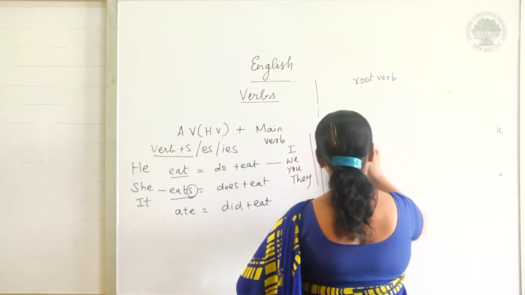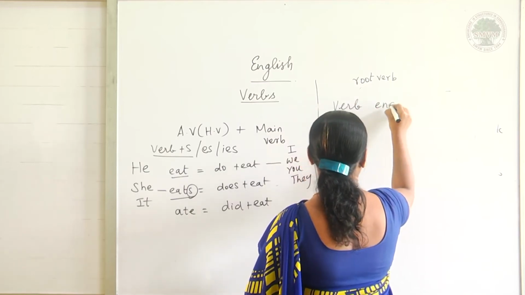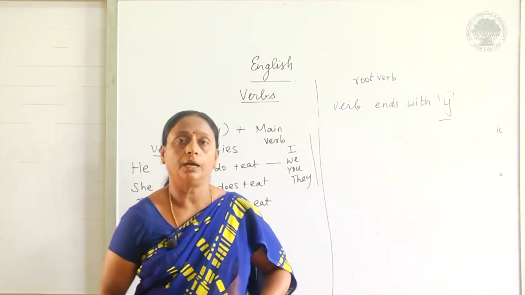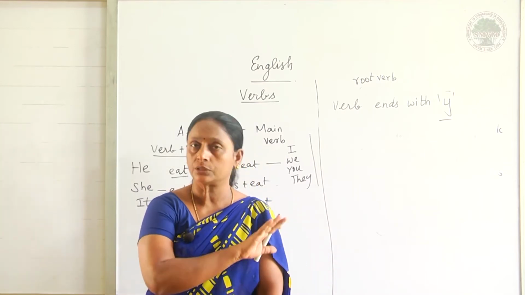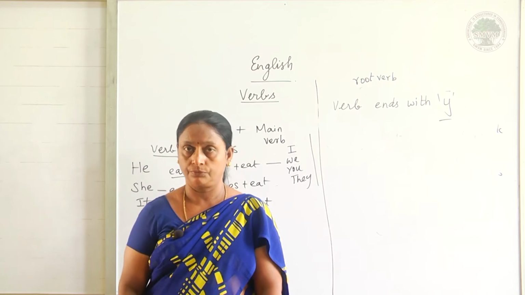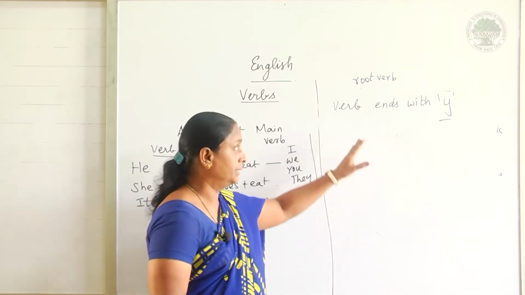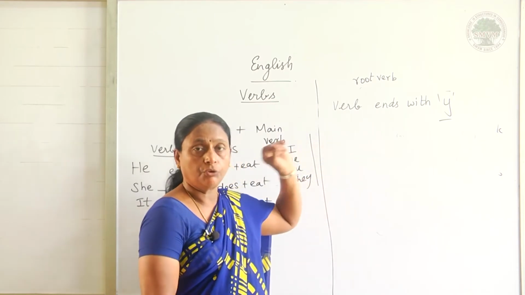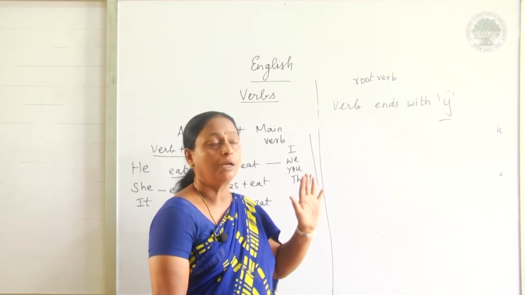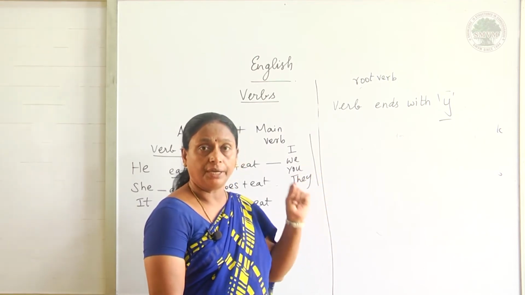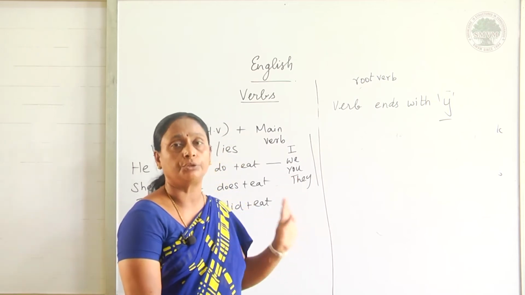Okay. Adding IES means the verb ends with Y. If the verb ends with Y and the letter before it is a vowel, we should not change it. When the verb ends with Y and the letter before it is a consonant, what do we have to do? We have to change that Y into IES. When the word ends with Y and the letter before is a vowel letter, you don't need to change it.